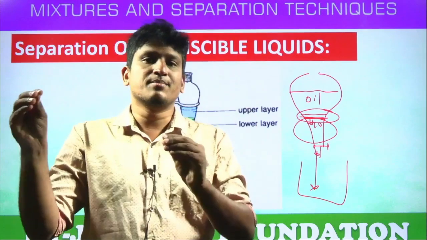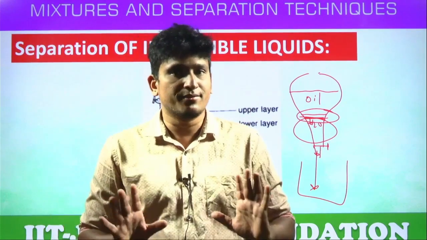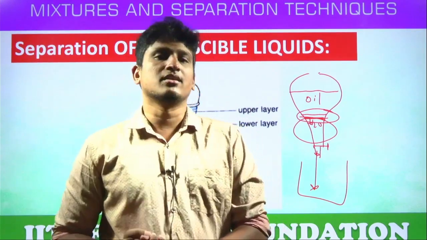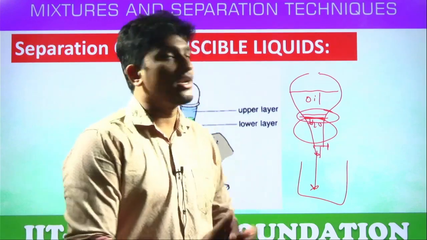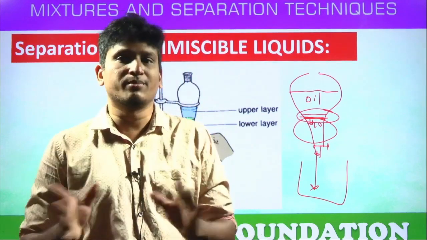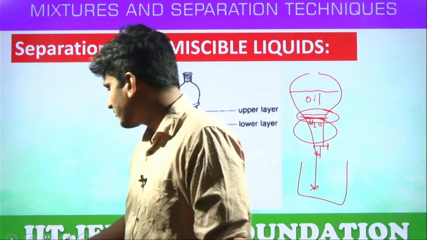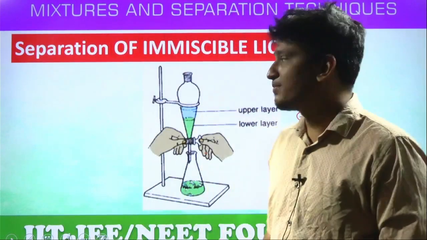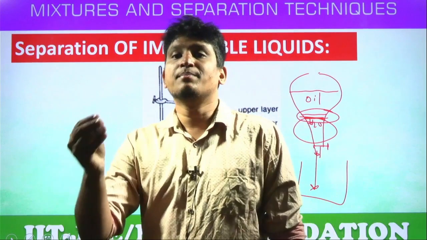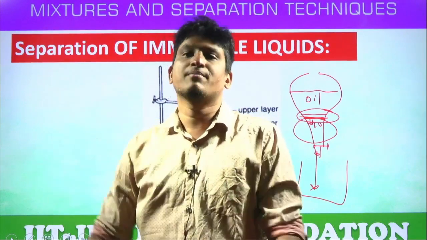Once that layer is separated, what is left? Only oil is left. That oil you have to collect in the third beaker. So 3 beakers are needed for this separation. No heating, no filter papers or anything else. Got the clarity, students? That's how these immiscible liquids can be separated, and this technique is called the separating funnel. Based on the funnel, by tap we can separate.